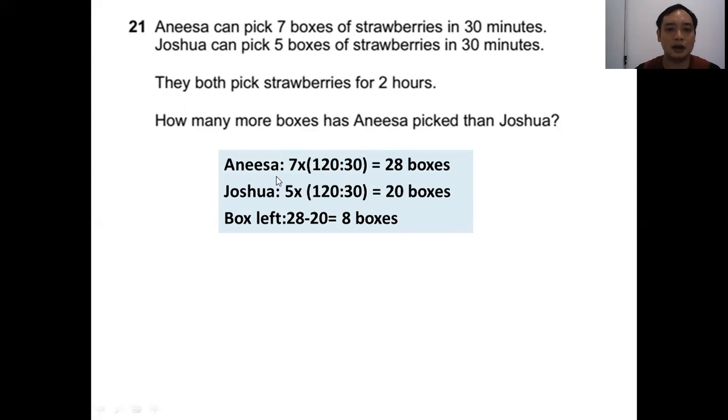So you can see that here Anisha gets 7 multiplied by the hours. You can change to minutes, which is 120, and divide by 30, so we get 28 boxes. Joshua is 5 multiplied by the same 120 divided by 30, which is 4. So 5 multiplied by 4 is 20 boxes. So the boxes that Anisha picked more than Joshua, just take 28 minus 20, equal to 8 boxes.